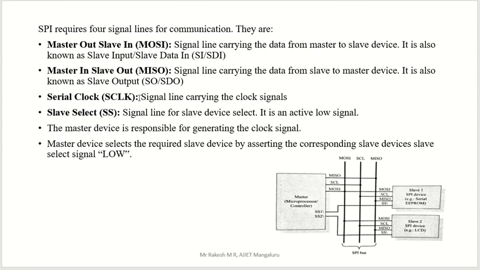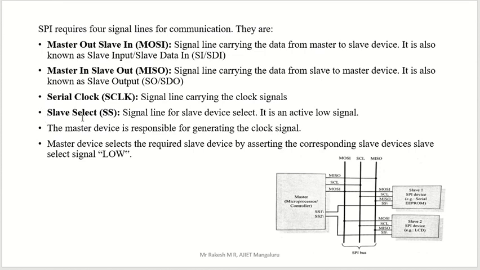The first one is MOSI, the second one is MISO, the third line is serial clock. Why are we using serial clock? Because it is also a synchronous device. For that purpose we have to use serial clock. It is the signal line carrying the clock signal. In order to synchronize the device, we need a clock signal. If the device is asynchronous, then a clock signal is not required.